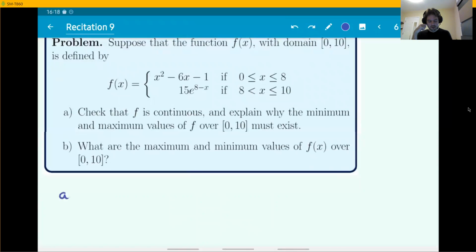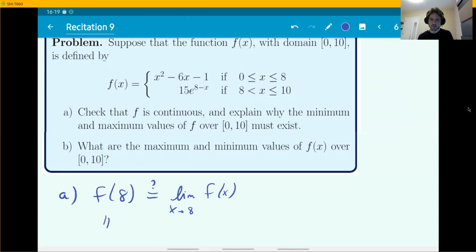So checking that this is a continuous function, the only possibly problematic place is the number 8 where the break happens, because the expressions are continuous expressions. So what you have to analyze is, is f of 8 equal to the limit of f of x as you approach 8? Is that going to be true? If it is, then the function is continuous. And this is an easy calculation to do here. You're essentially plugging in 8 for both terms and seeing if it's equal.